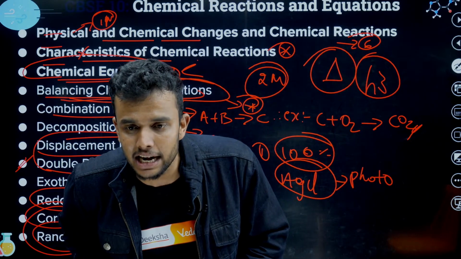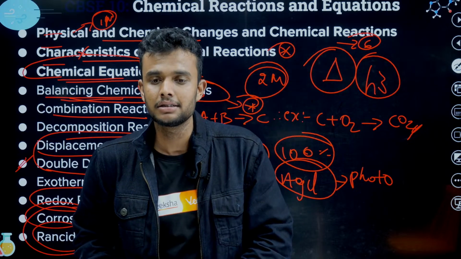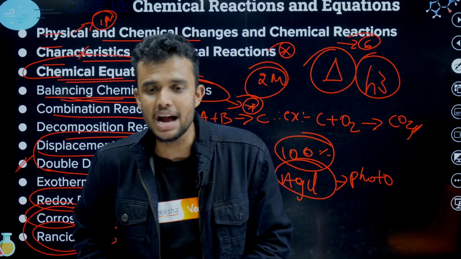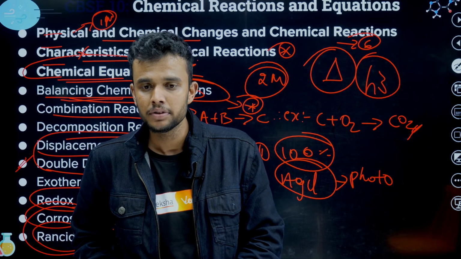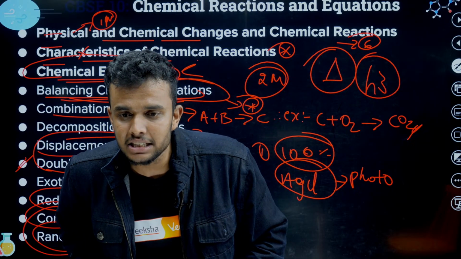When dilute HCl is added to zinc granules, hydrogen gas is evolved, because zinc is more reactive than hydrogen. Very easy.